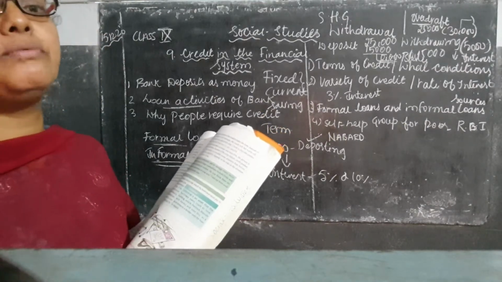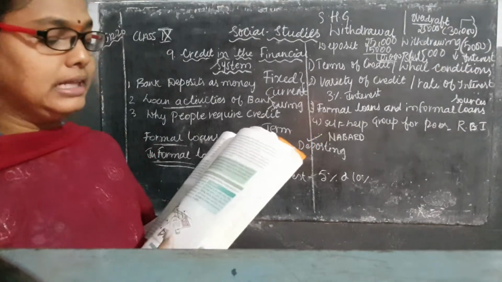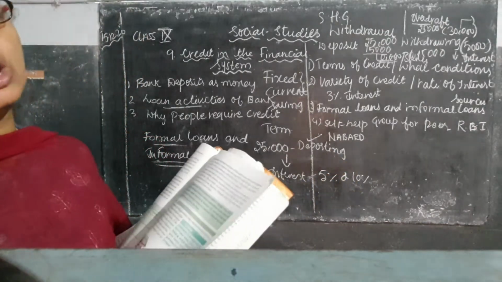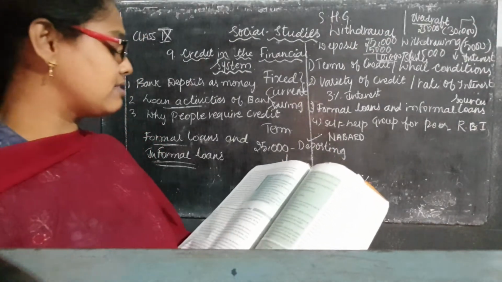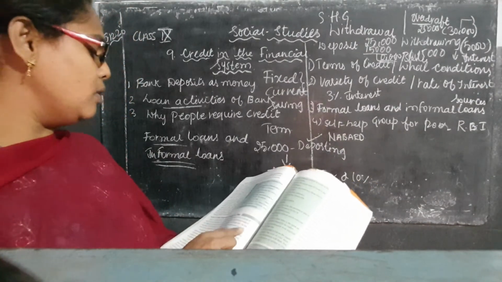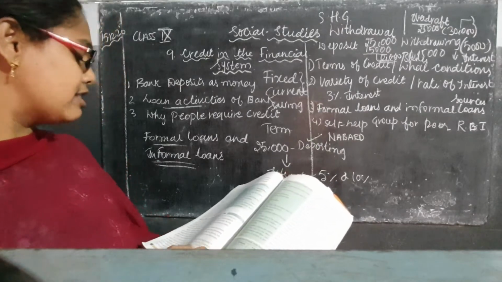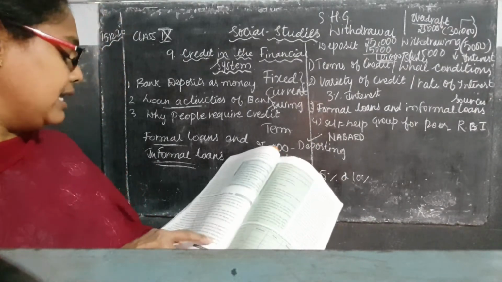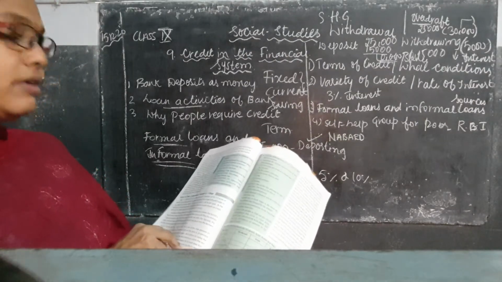What I told you, for example, if you are taking a loan of 1 lakh or 2 lakh, you will keep something as security, and only then will the banker give the loan. This type of security is known as collateral security. Now, variety of credit arrangements. I have already explained how people in a village get loans. Here is one example given on page number 110.